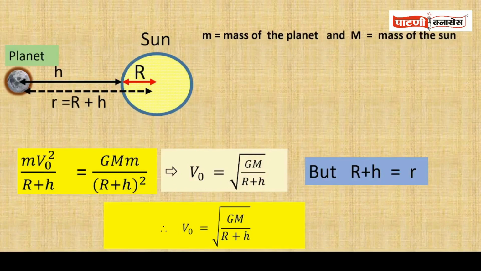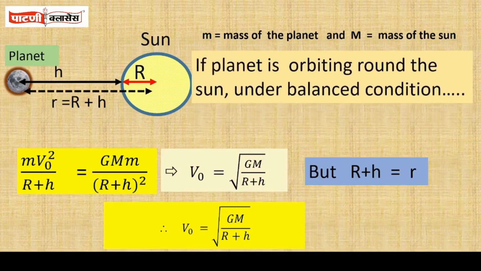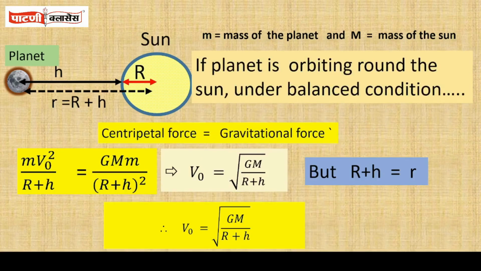Let m be the mass of the planet and capital M be the mass of the Sun. If the planet is orbiting around the Sun, then under balance condition, centripetal force equals gravitational force. Let V naught be the orbital velocity.